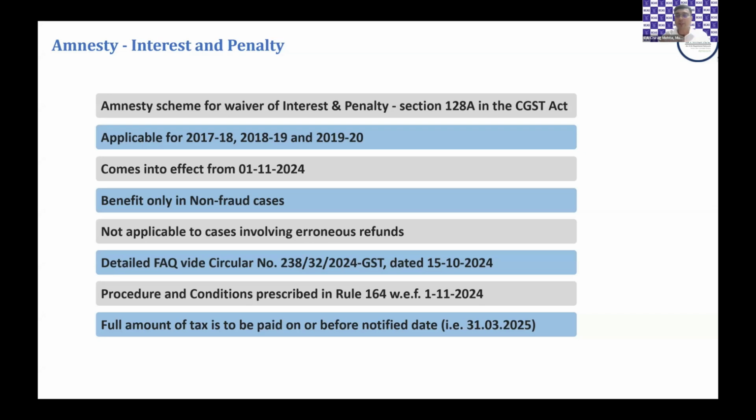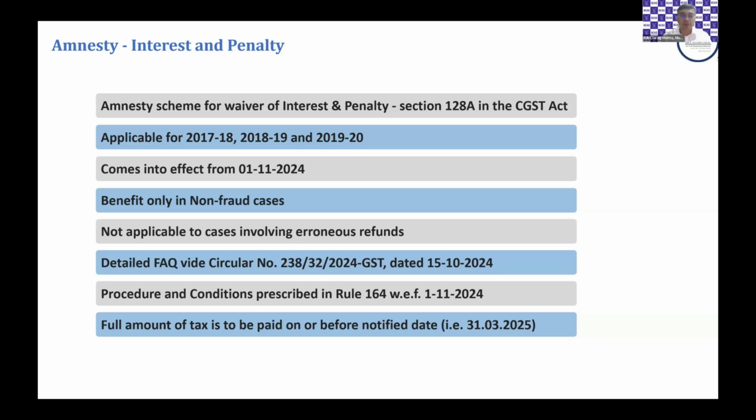What do we mean by non-fraud cases? Where the original adjudication has started or where the notice has been issued under section 73. We all know that there are two provisions under the CGST Act, 73 and 74. 73 covers non-fraud cases and 74 covers fraud cases. The benefit of waiver under this section 128A is available only where the starting point of adjudication is section 73.